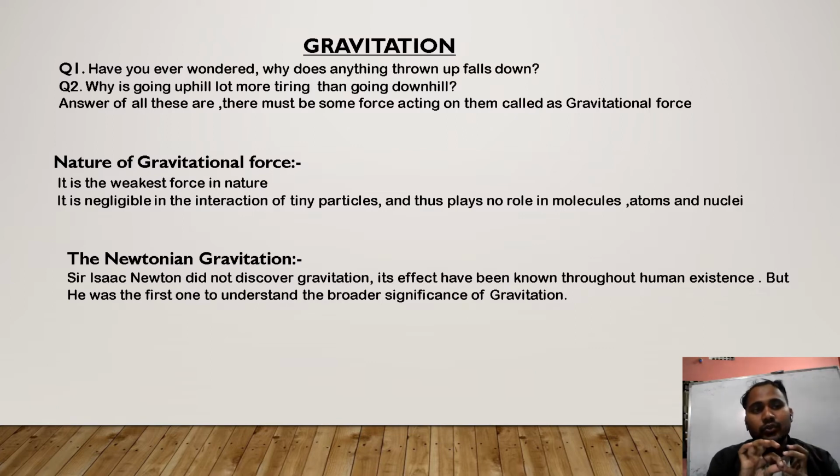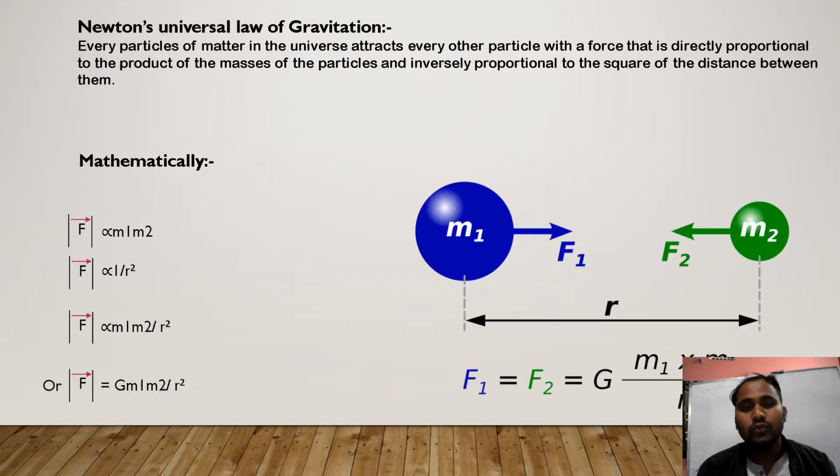So what is Newtonian gravitation? As we all know, Sir Isaac Newton did not discover gravitation, but he was the first person to understand its broader significance. So let's see the rule given by Newton's universal law of gravitation. What is the rule?